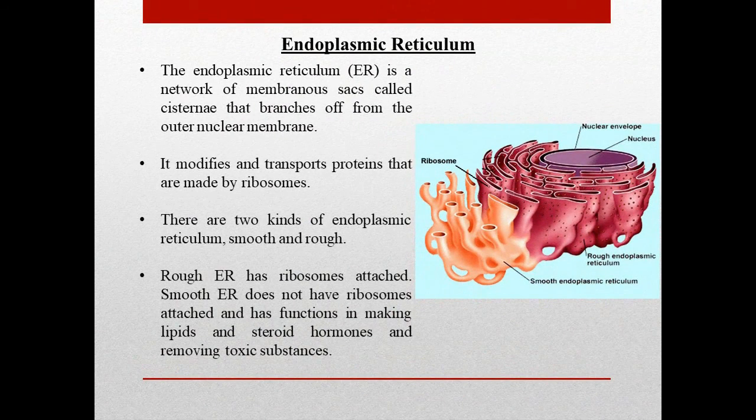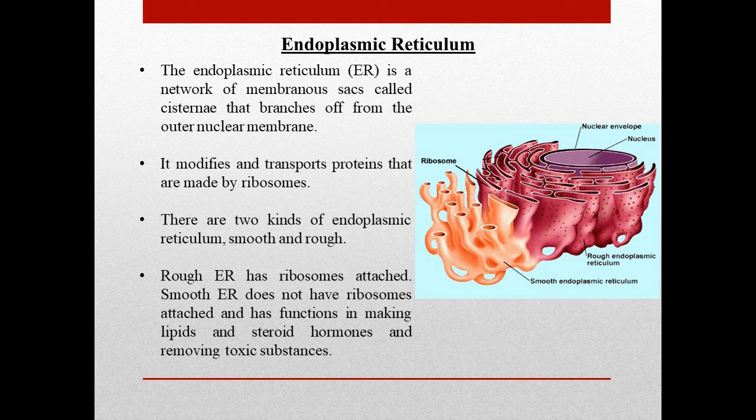Now, what is the meaning of endoplasmic reticulum? The endoplasmic reticulum is a network of membranous sacs called cisternae that branches off from the outer nucleus membrane. It modifies and transports proteins that are made by ribosomes. There are two kinds of endoplasmic reticulum, smooth and rough.